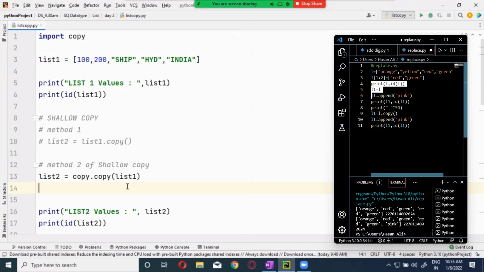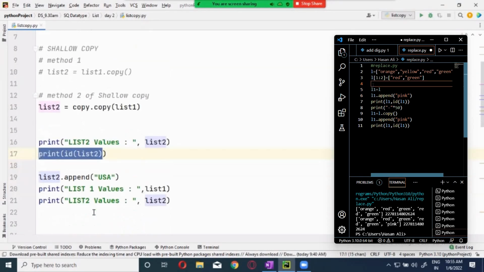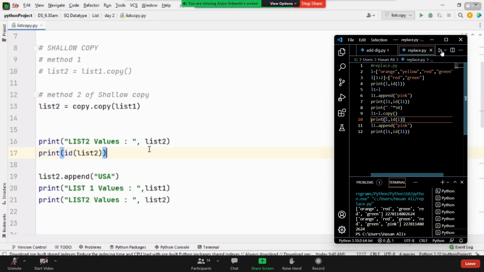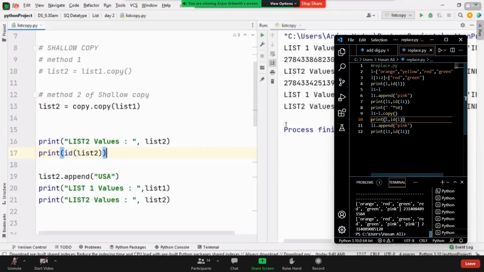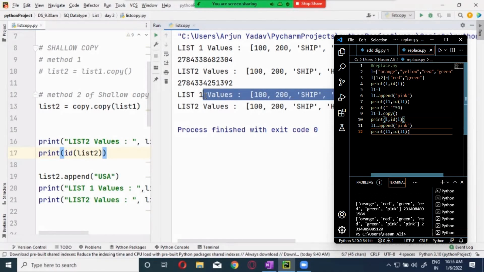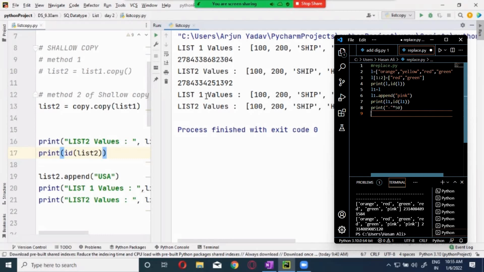Okay, let's see the results, whether it's really working. First, we will be printing the first list, its address, and then the second list, its address, and we are going to do the necessary changes in the second list, and we will see that it is not applicable in both. When they are stored in different memory locations and the changes are not applicable, then only it is called a shallow copy. See this, guys? This is at a different memory location, right? And I'm adding USA in list 2. That is not reflecting in list 1. Got it? So is this a shallow copy? Yes, it is a shallow copy.